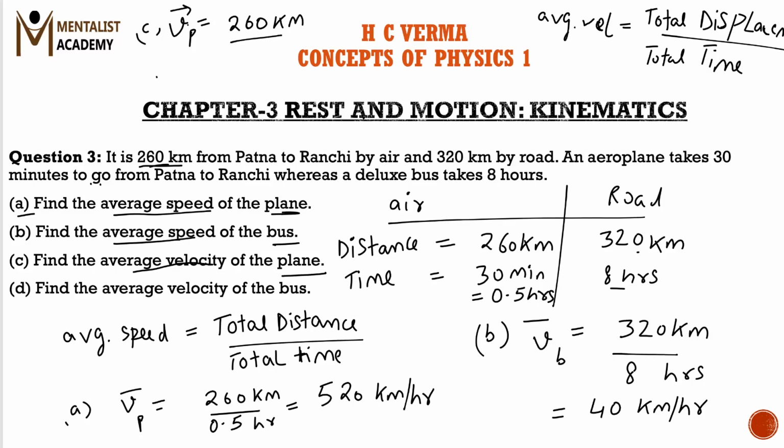And the time taken by the plane is 30 minutes, so again 0.5 hours. So it will be again 520 kilometers per hour.